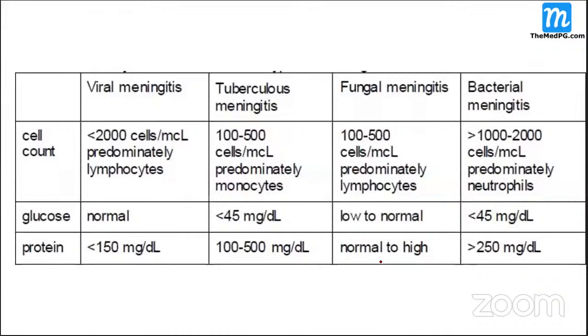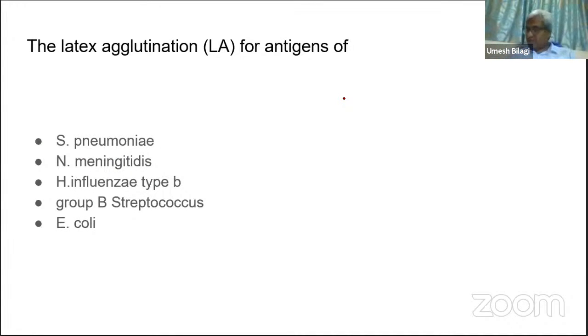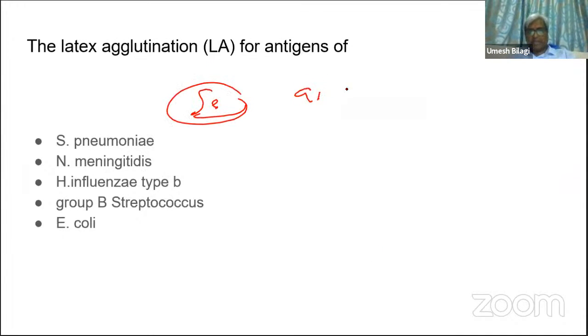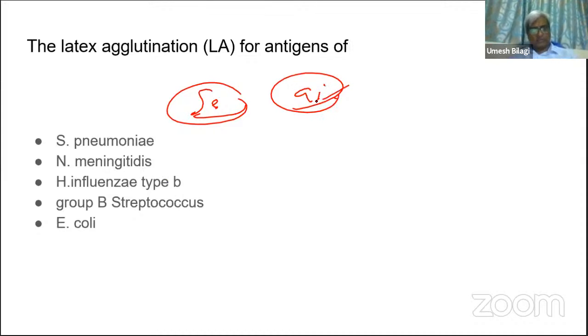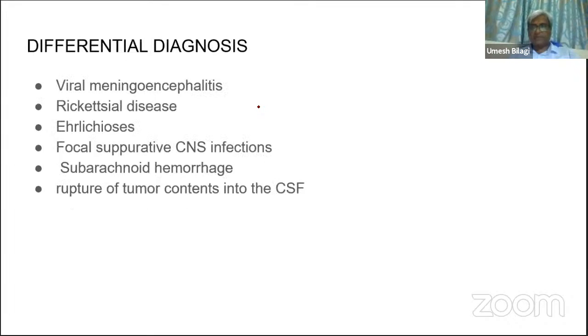Okay, next slide. Latex agglutination test is used for this. I just told you this. It is used to diagnose these organisms, and it has very good sensitivity and specificity, near 95 percent.